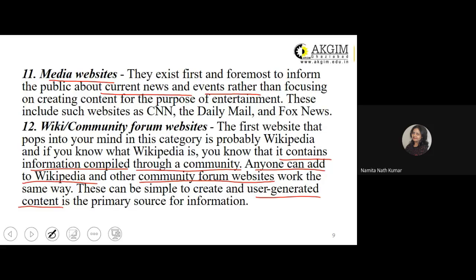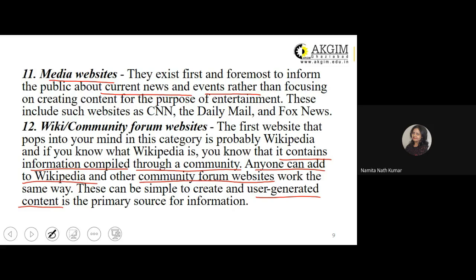So it's clear, wiki and community forum websites and media websites, they are slightly different from entertainment websites, right? Because some portion of these media websites, ma'am, content which is provided in these media websites at some portion, especially the news related items.